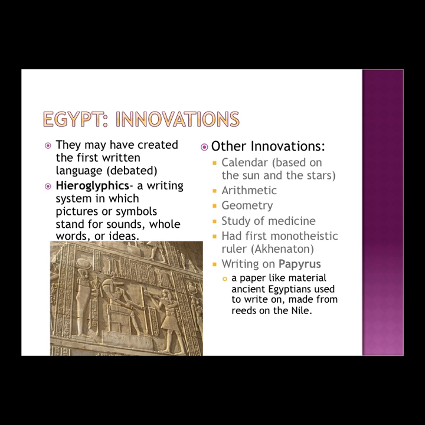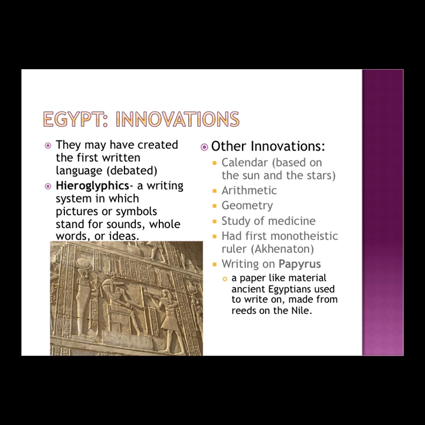These next few slides are just about Egypt in general, and later we'll get into the specific time periods of ancient Egypt. So, Egypt's innovations. It is believed that they created the first written language, although some scholars are willing to debate that. Their form of writing is very different from the form most commonly used today. They had pictures to represent sounds, whole words, or ideas. This written language is called hieroglyphs.